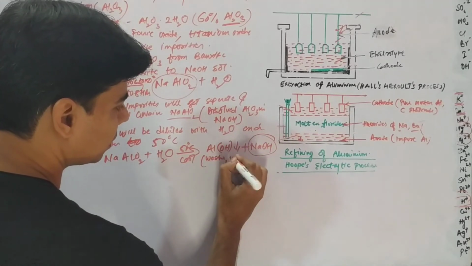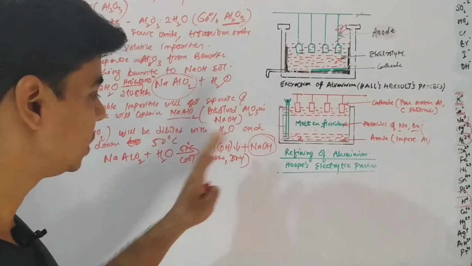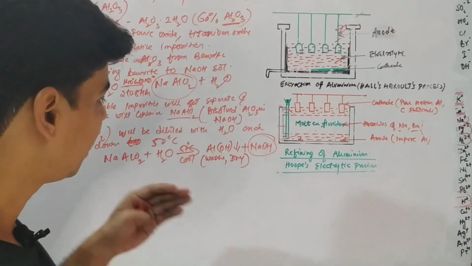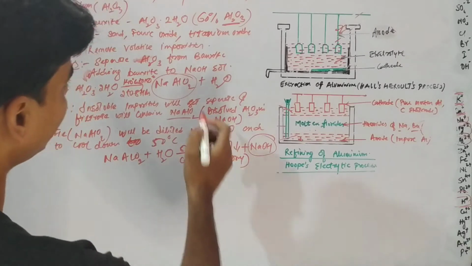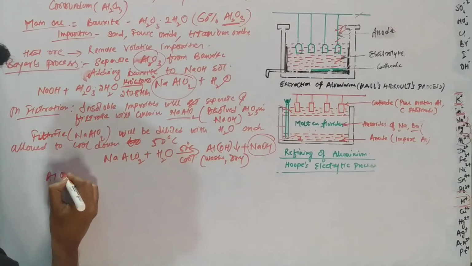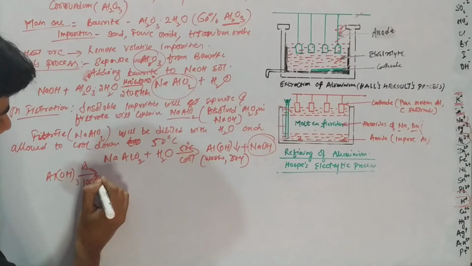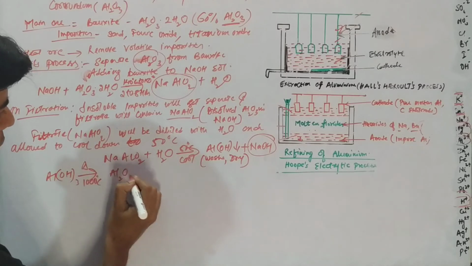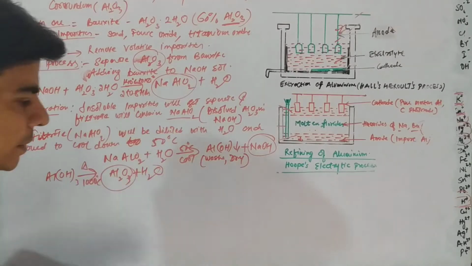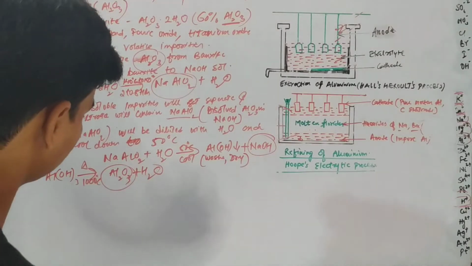So we wash it and dry it, right? And then after washing and drying, after cleaning it, we will heat it to 1000 degrees Celsius, where we will get what we were trying to get through Baeyer's process, which is aluminium oxide, right? So when aluminium hydroxide is heated at 1000 degrees Celsius, it will form Al2O3 plus water. So this is what we need through Baeyer's process. So Baeyer's process is completed till this point.